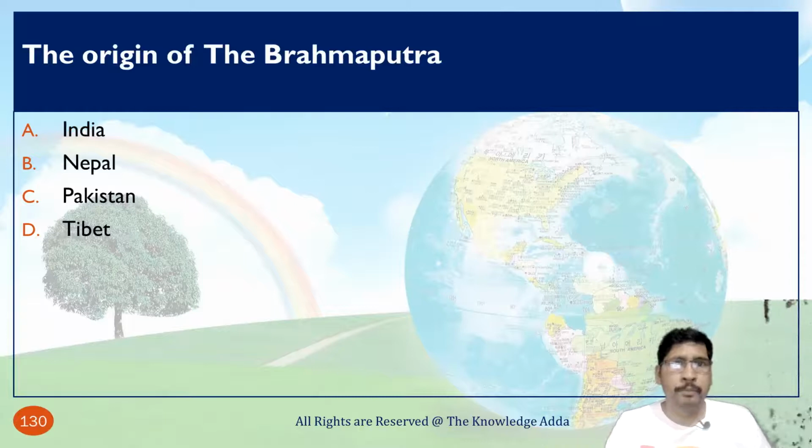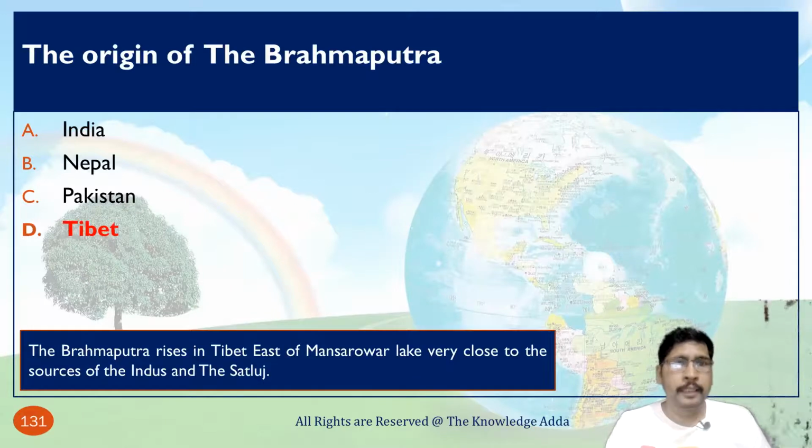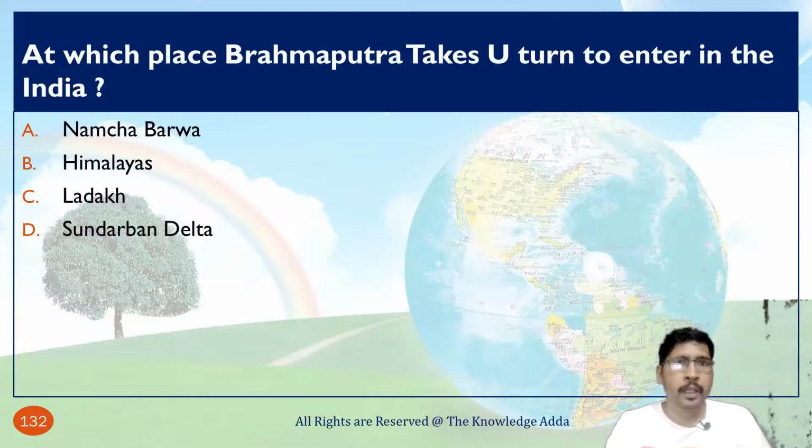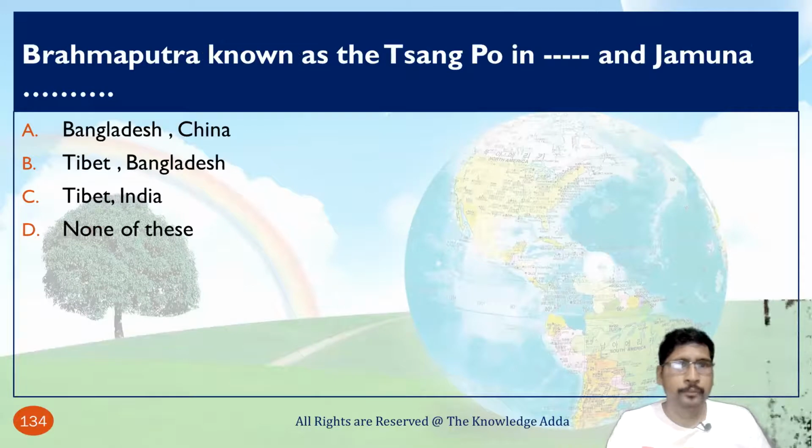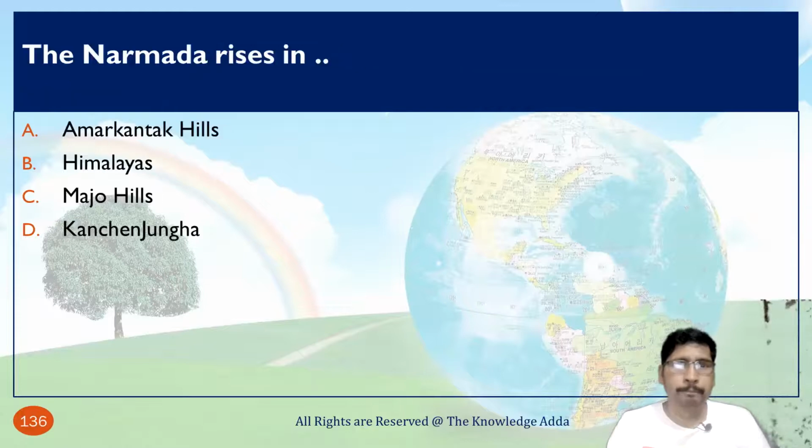The origin of the Brahmaputra is Tibet. The place where Brahmaputra takes a U-turn to enter India is named Namcha Barwa. Brahmaputra is known as the Tsangpo in Tibet and Jamuna in Bangladesh.